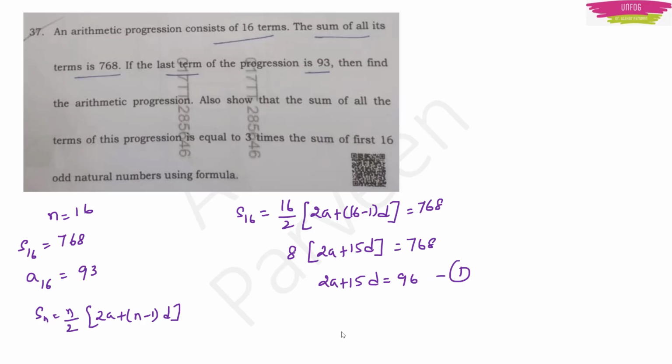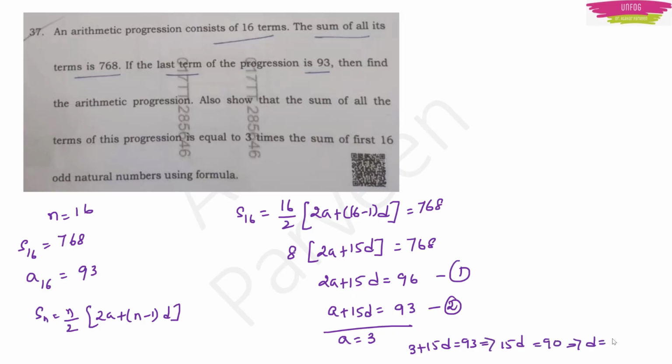Now they have given another point that the last term is 93, right? So that's why a plus 15d will be equal to 93. This will be my last term because only 16 terms are there, correct? Now I have two equations, right? I can use the elimination method. With this I will easily get a is equal to 3. If I get a is equal to 3, then what will be my d value? I will write 3 plus 15d is equal to 93, or 15d is equal to 90, or d I will get as 6, right? So I got a as 3 and d as 6.